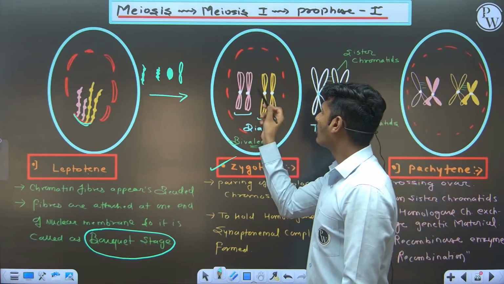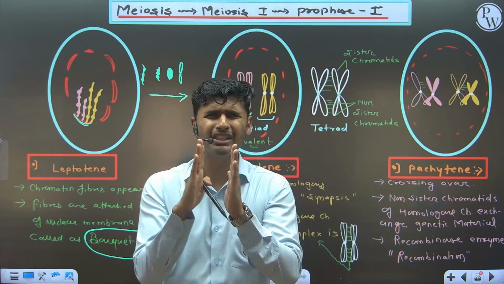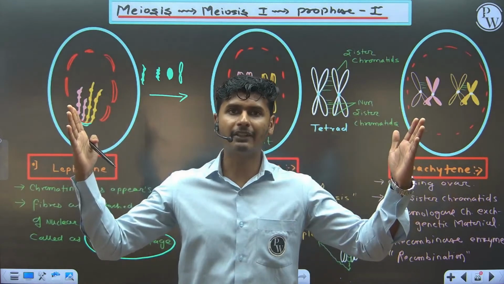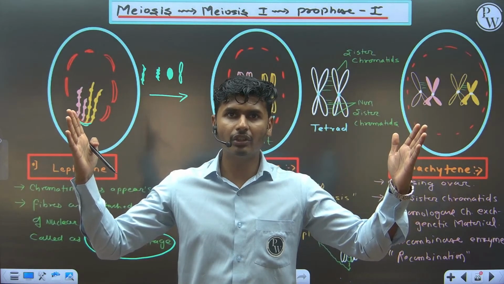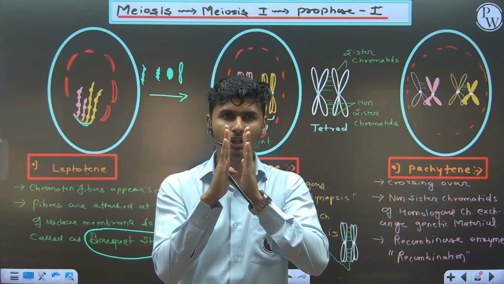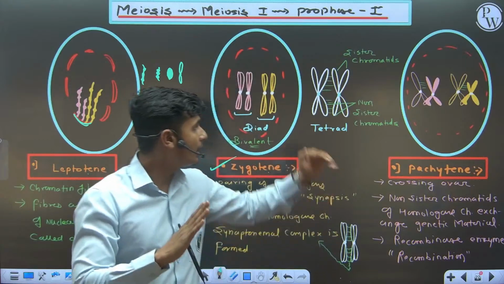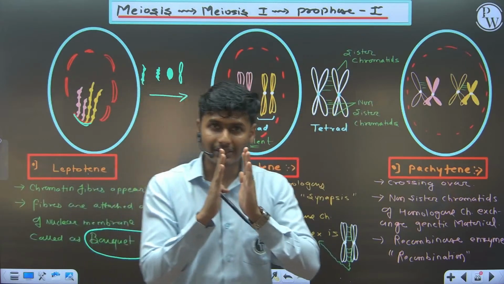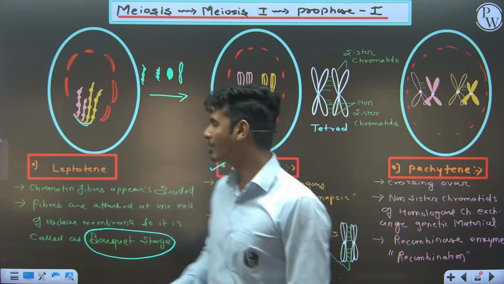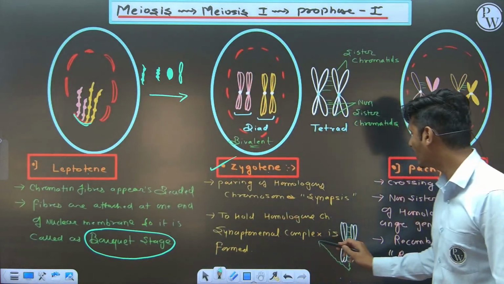Homologous chromosomes come close to each other, but they can still be far apart. So the sticking or joining of chromosomes is needed until diplotene. For this purpose, one complex is responsible, known as the synaptonemal complex.